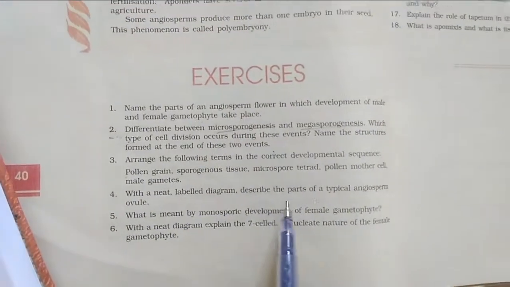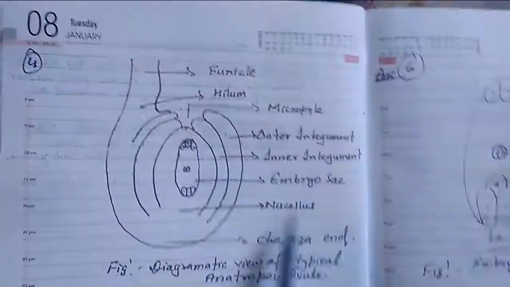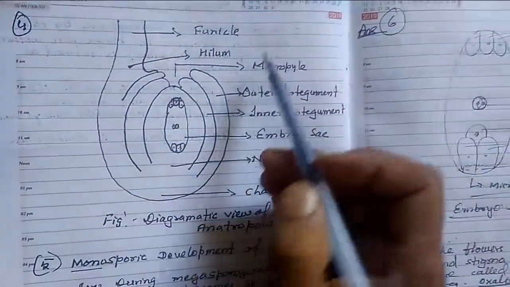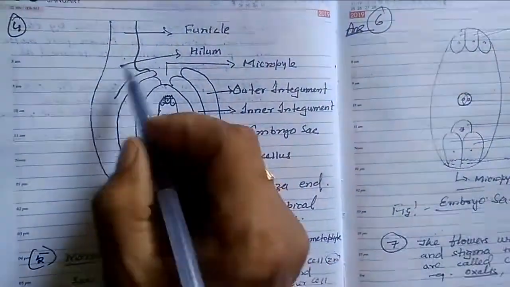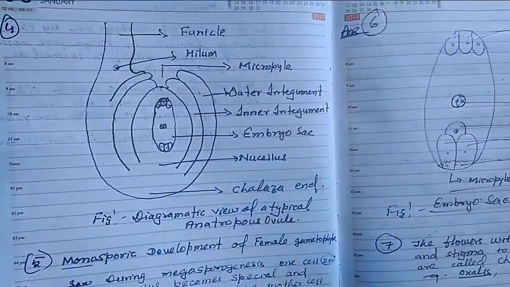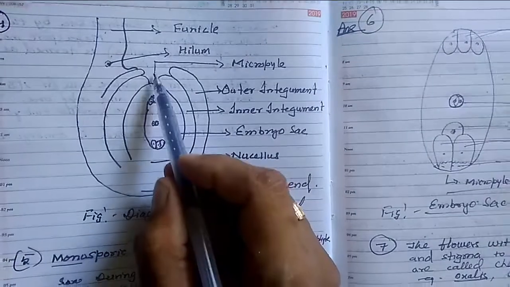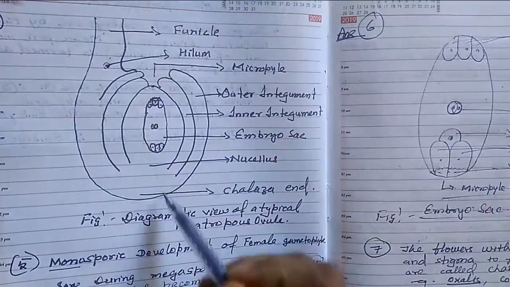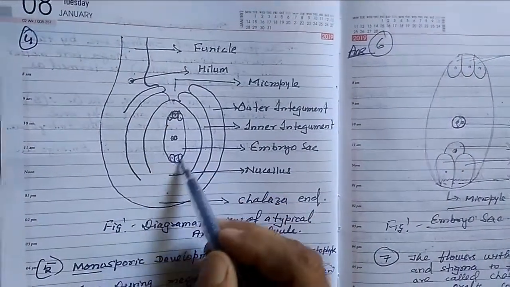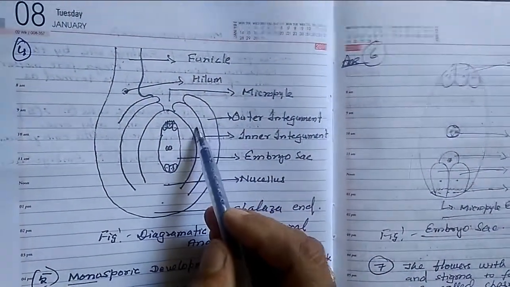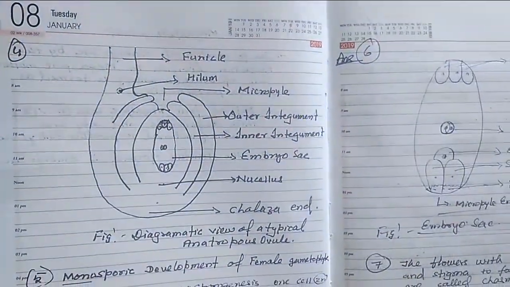With a neat labelled diagram, describe the parts of a typical anatropous ovule. So this is your typical diagram. In your book it is also given. The funicle is there, the hilum is there, the scar. When you pluck the seed, it leaves a scar-like attachment with vascular connection: funicle, hilum. Then the micropyle, through which the pollen tube enters. This one is the chalazal end. These are the nucellus, the embryo sac, outer integument, inner integument. So these are the parts of the ovule. You can easily draw the diagram.